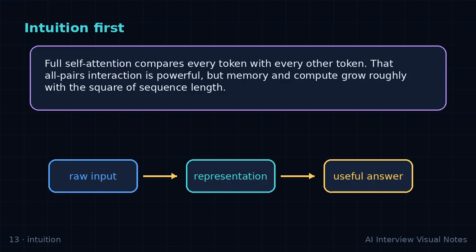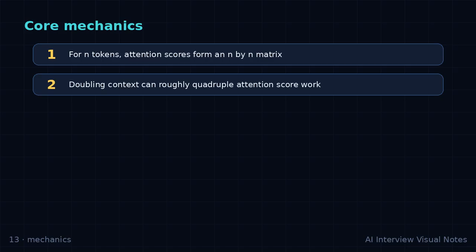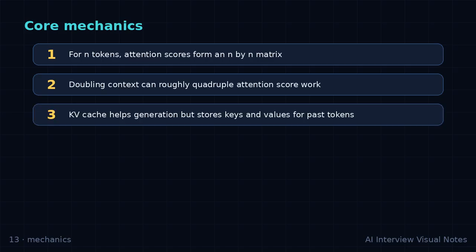Core mechanics. For n tokens, attention scores form an n by n matrix. Doubling context can roughly quadruple attention score work. KV cache helps generation but stores keys and values for past tokens. Long context increases memory pressure and latency. Efficient attention methods reduce, approximate, or structure the comparisons. The compact mental model is, attention score matrix size is almost equal to n superscript 2.